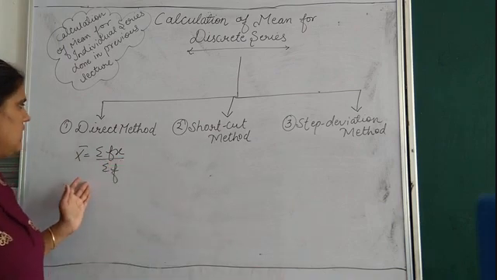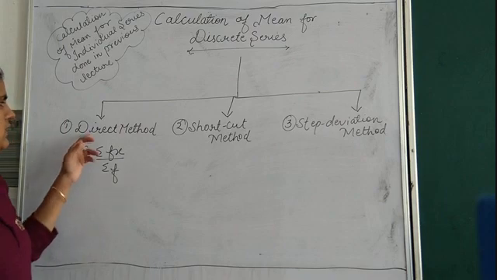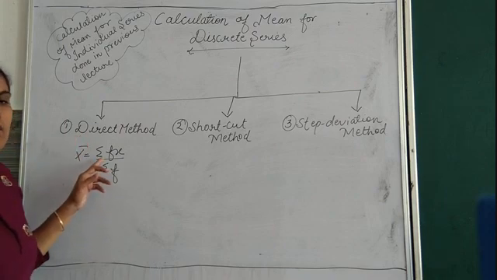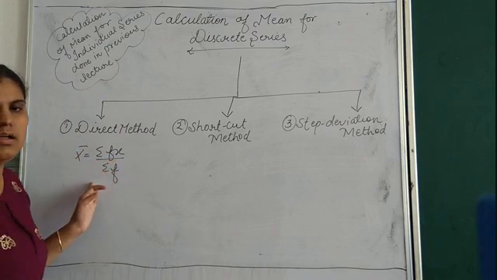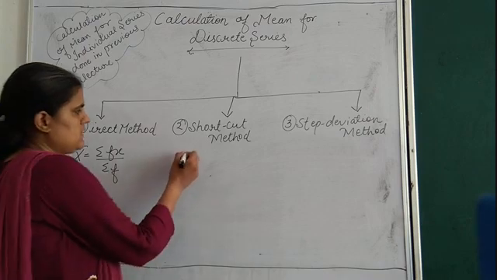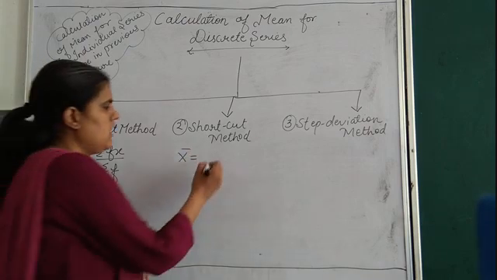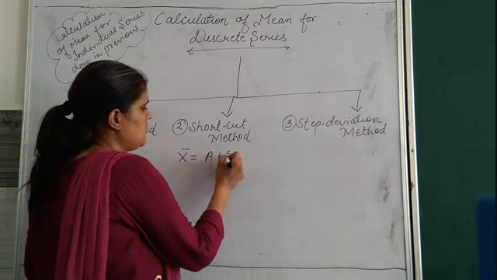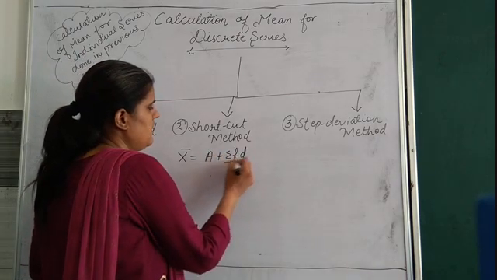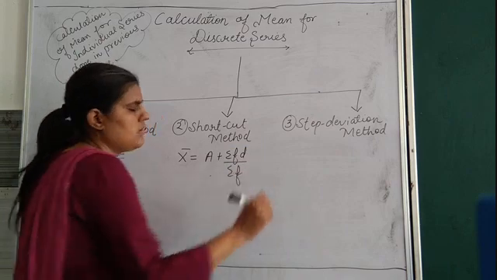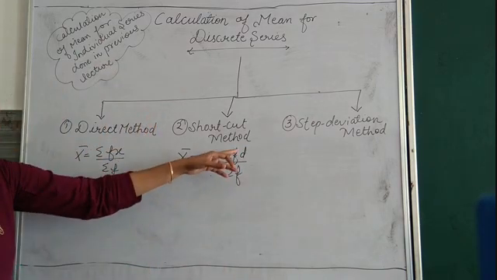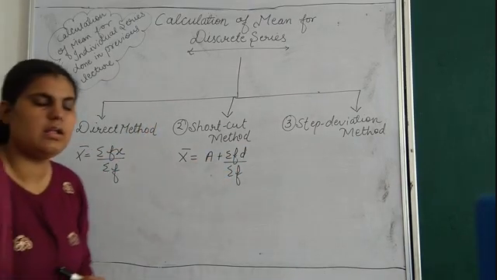What is the formula for calculating mean using direct method? Sigma of fx upon sigma f. And the formula for calculating mean for shortcut method is A plus sigma fd upon sigma f.